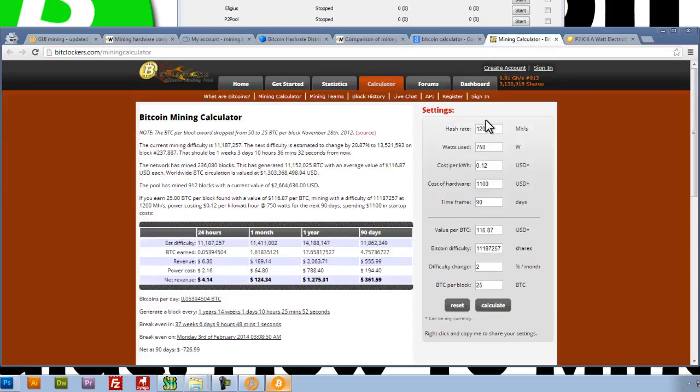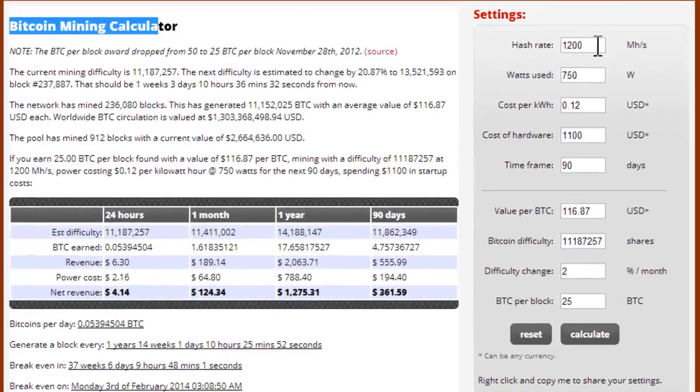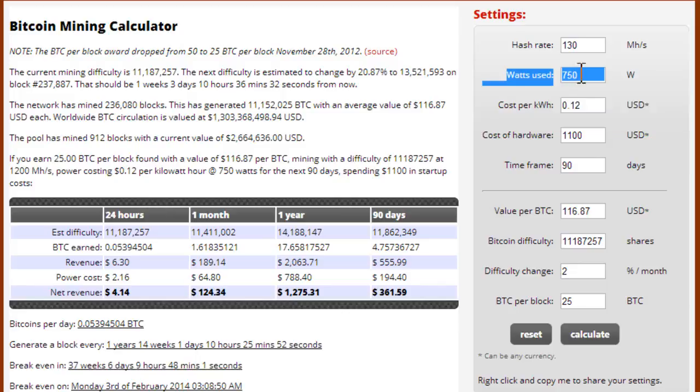Go ahead and click on it. This is a Bitcoin mining calculator. It's great. We can enter in our mega hashes per second, which is 130. You're probably going to have a different number. It may be higher, it may be lower. And this is where we enter how many watts our computer is using. I have an 800 or an 850 power supply in my computer. Whether my computer is using all of that power or not is debatable. I don't think it is.